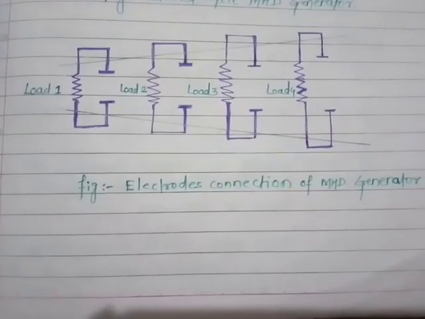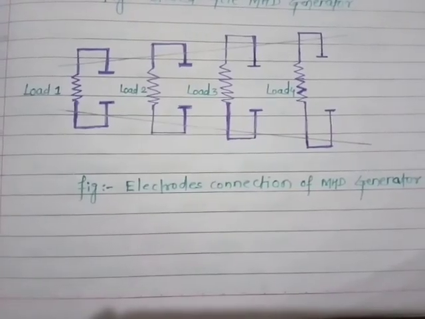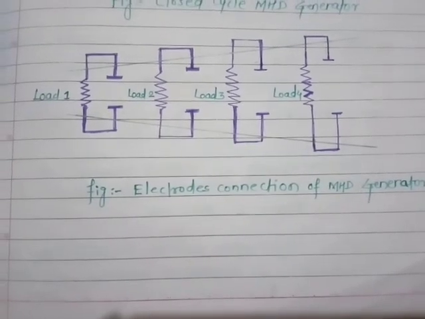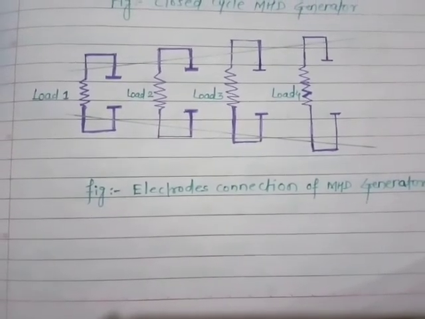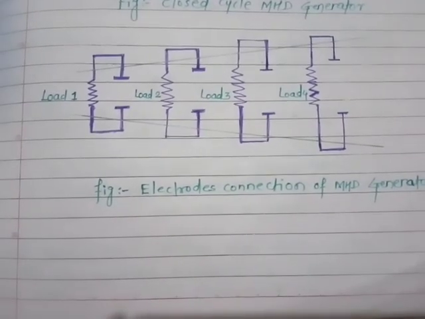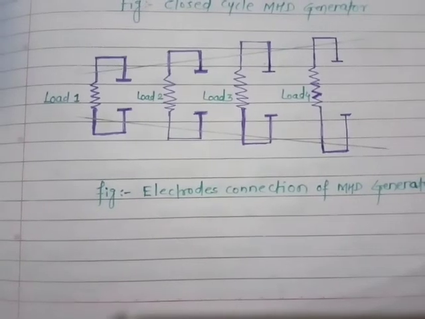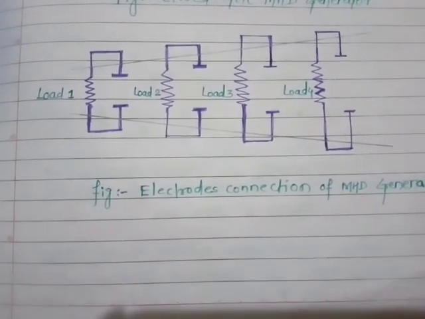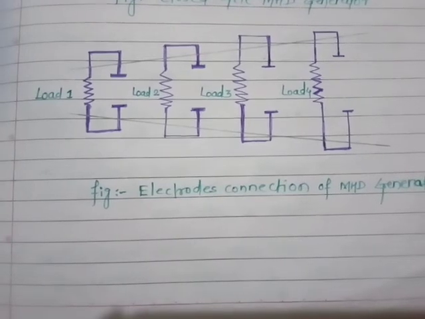A number of oppositely located electrode pairs are inserted in the MHD duct channel for supplying an external load. The electrode pairs may be connected in various ways. This is one of the ways, where the pairs are connected in this pattern.